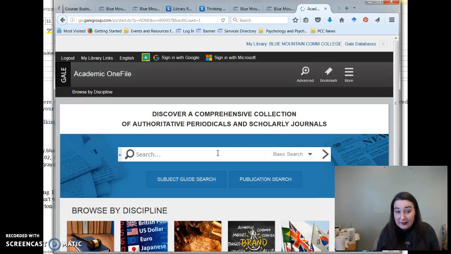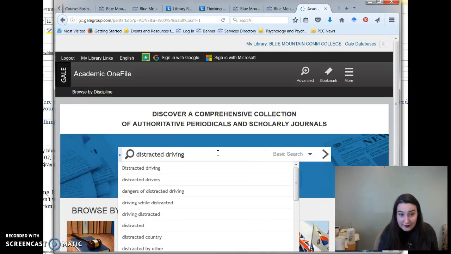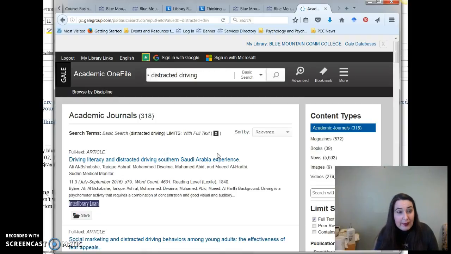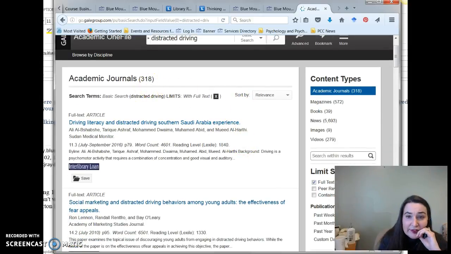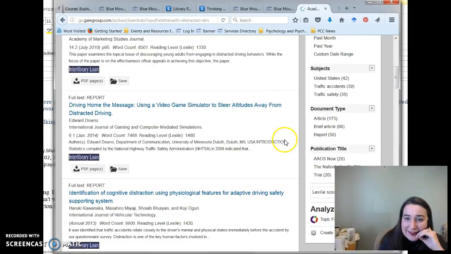This is where you might want to play with your words. You might want to try distracted driving, but you might also want to try something specific like texting and driving. You might want to talk about teenagers or adolescent behavior in distracted driving. You could also, not to pick on certain populations, pick senior citizens and driving. So I'm just going to type in distracted driving, because that's the topic we have discussed, and see what else we can find. So we have about, in academic journals, 318 results. You can see all the results here. But we might want to limit this a little bit, right? We might want to look specifically at the United States, for example.